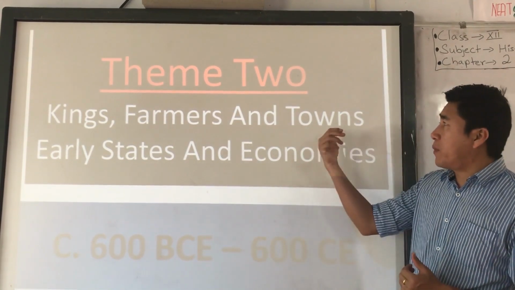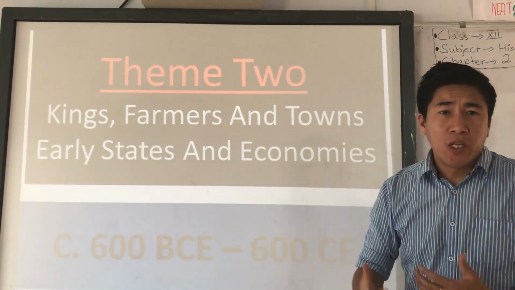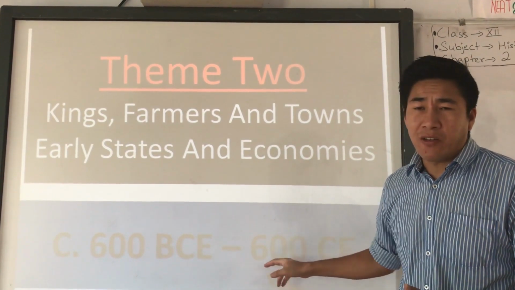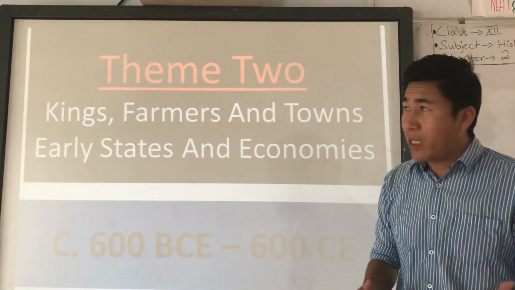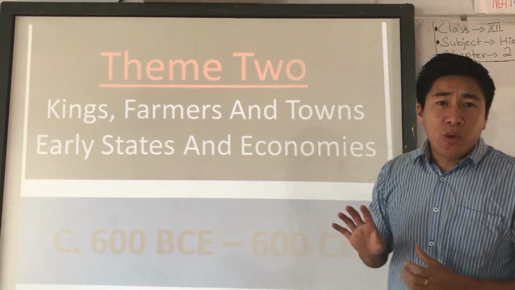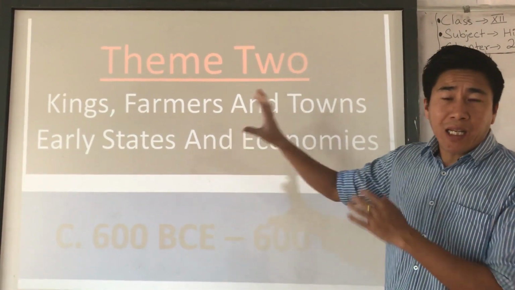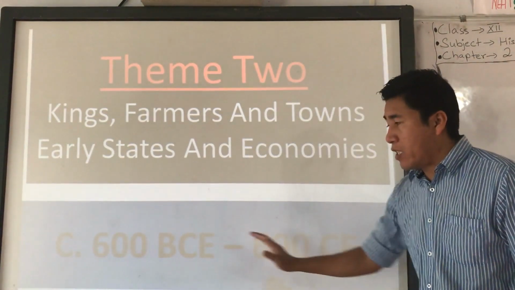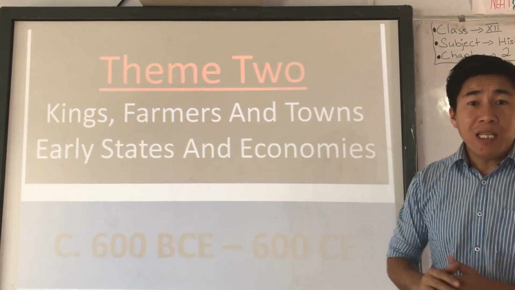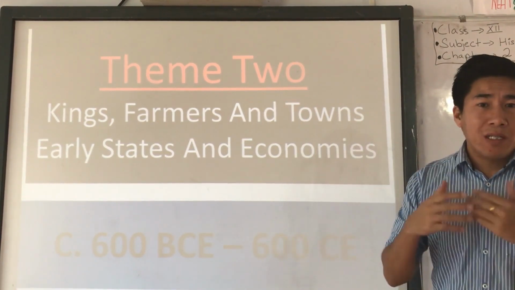And then we also discussed the different towns that emerged during this period, the 16 Mahajanapadas and different dynasties. So on the whole, we discussed the political and economic history of ancient India between 600 BC to 600 CE, during chapter number 2, right?